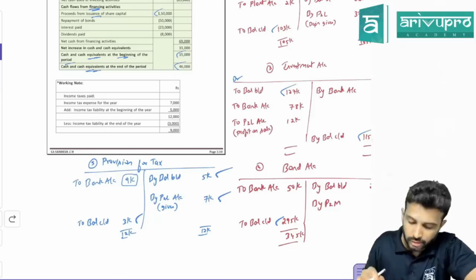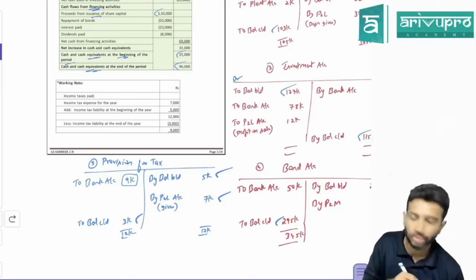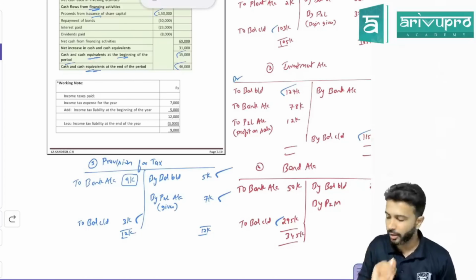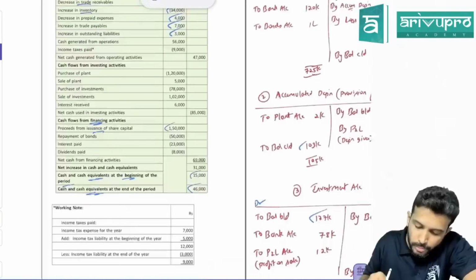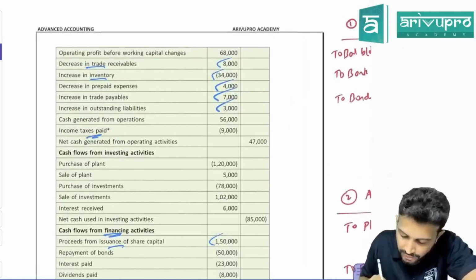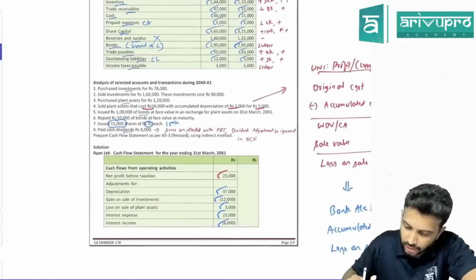If we took PBT, it means the 7,000 need not be added back. Correct. So in this problem, we ignored it. How about tax paid? 9,000 should be deducted in operating cash flow at the end. That they've done here. Yes, sir. Awesome, sir. Next is what, sir? Anything else, sir? That's all.